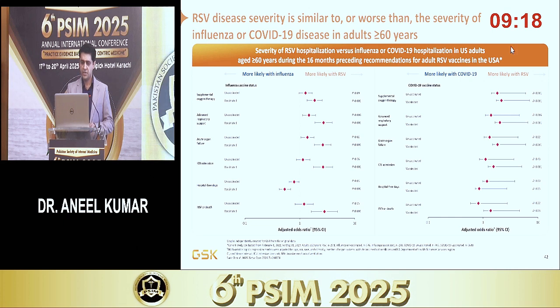Here we can appreciate, if we plot RSV with influenza, patients with RSV required more supplemental oxygen, more advanced respiratory support, they had more organ failures, more ICU admissions, and increased mortality. The numbers are not too different when we compare RSV with COVID.